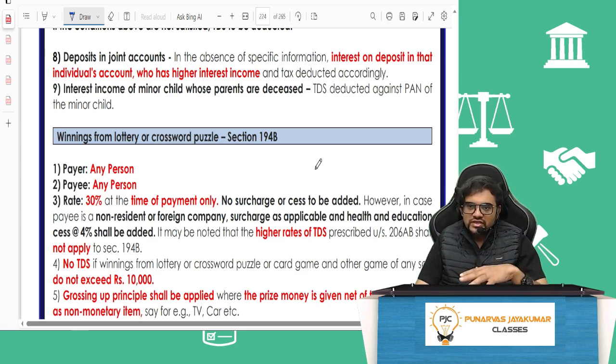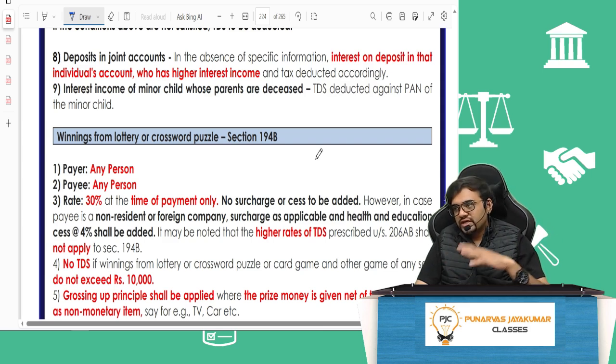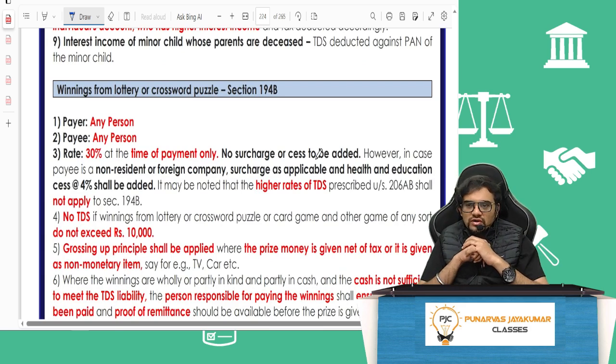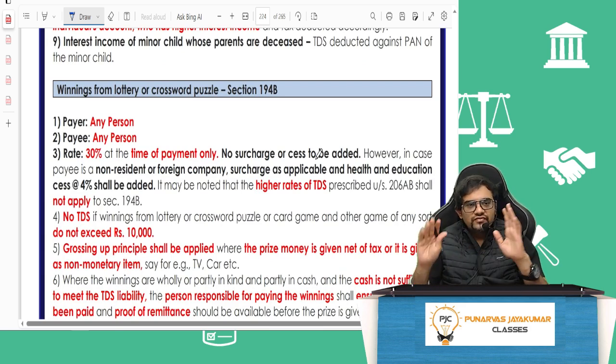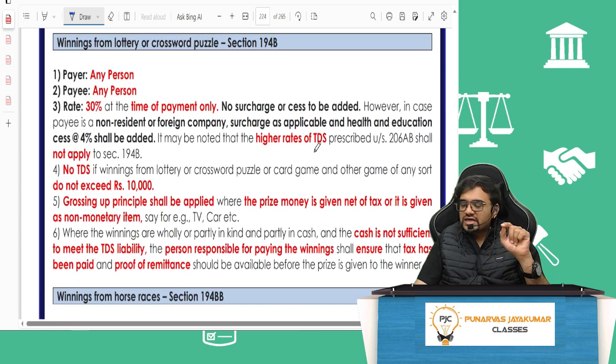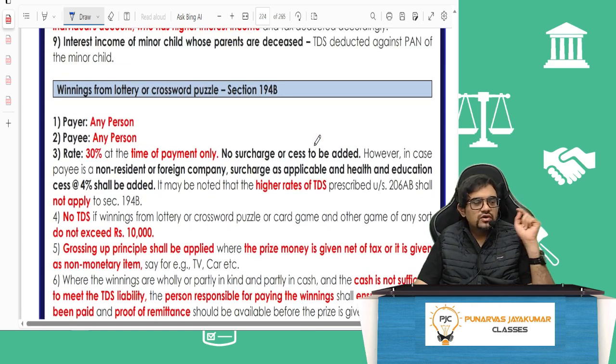For May 24 exam, they have already shifted the section with some other differences elsewhere. So for November 23 exam, online games will still come under 194B, because 194B section says lottery or crossword puzzle or other game of similar sort. So online also will be similar sort only.